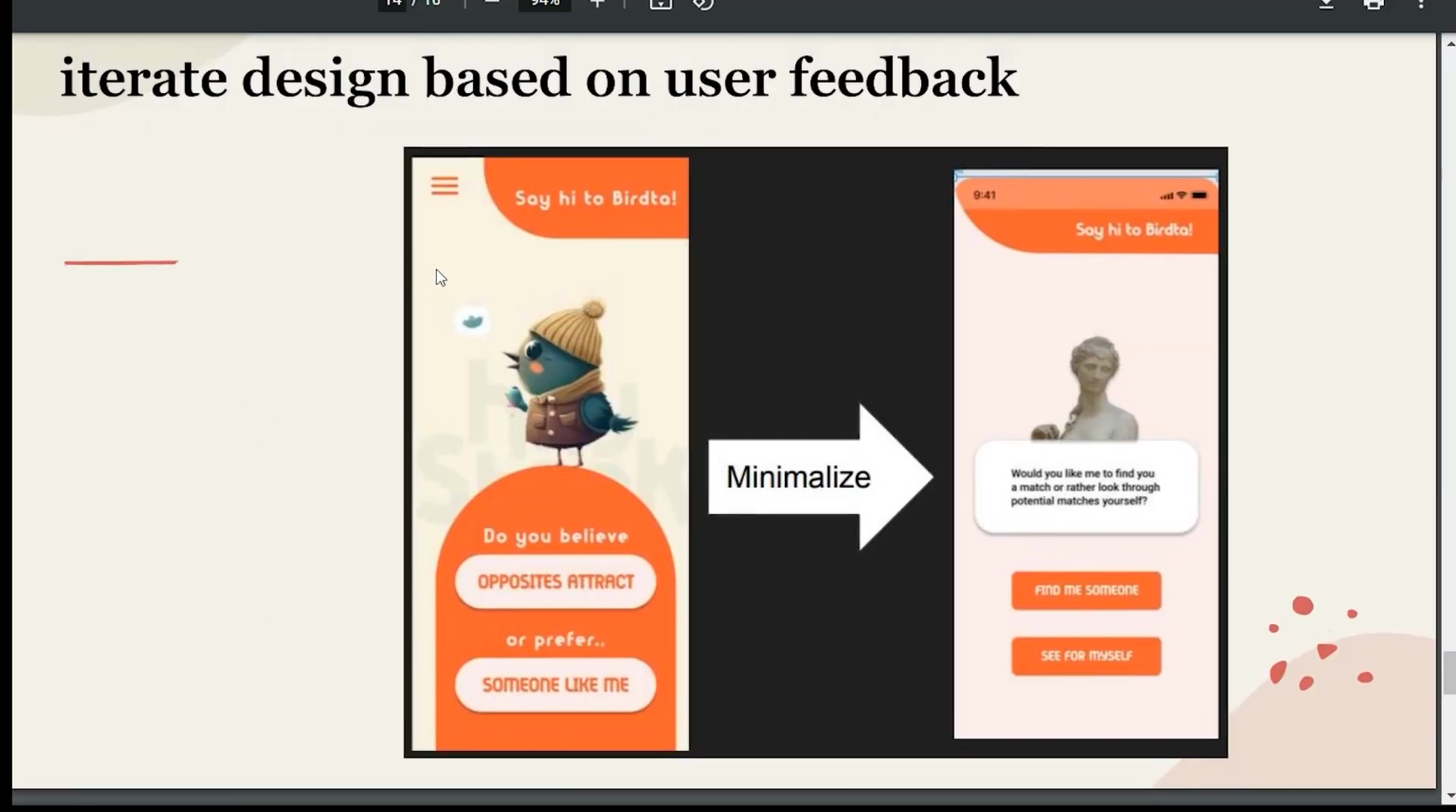We iterated many designs based on feedback. For example, the AI page was like this, but most of the user tests were confused by the approach of the buttons. So we iterated again and again and again to get this design.